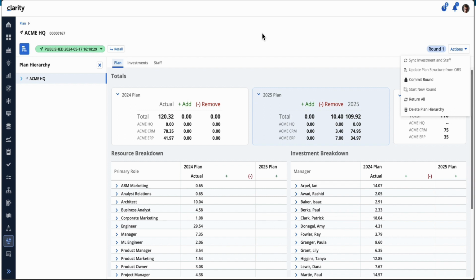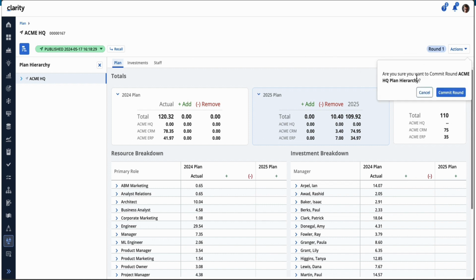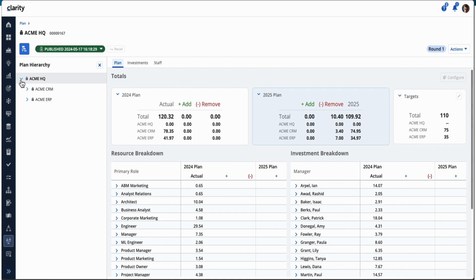So say if you're ready to go to approval with upper management, you can commit your plan to ensure that no changes are made while you're showing your plan and values to get approvals from upper management. When you commit a round, it'll prompt you letting you know you're ready to share, because it's going to lock this whole plan down. And once you commit a round, we have a new treatment here and a new locked icon, and everything is locked within the plan here.